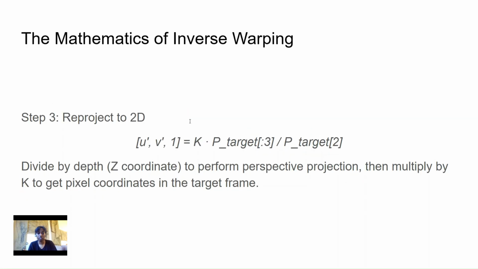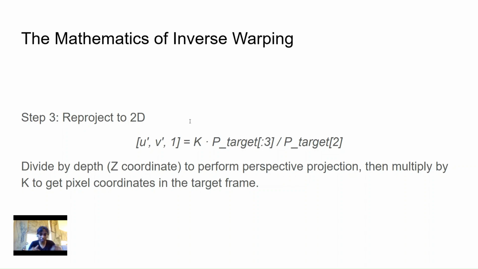Next step is the reprojection. Now we have a 3D point in the source camera space. We divide the x and y coordinates by the z coordinate. That's called the perspective divide, and this accounts for the fact that things that are farther away appear smaller.